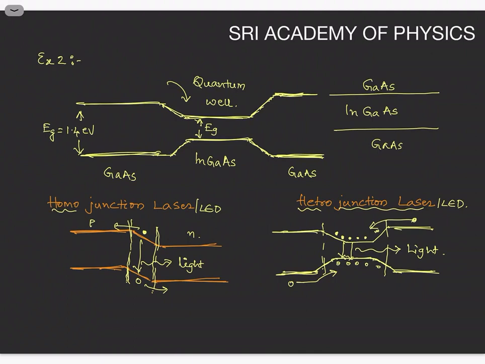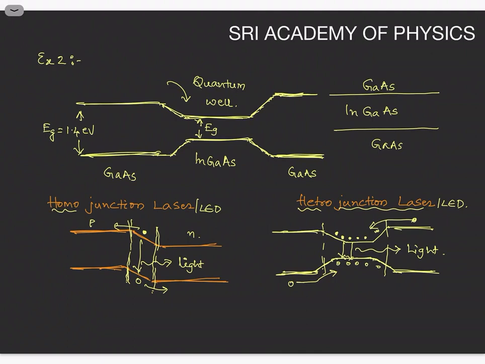Now let us consider the lower layer is gallium arsenide, the middle layer is indium gallium arsenide, and the third layer is gallium arsenide. Now the band energy diagram appears like this. So in the first layer, the energy gap is 1.4 electron volts. In indium gallium arsenide, the band gap decreases, and then the band gap increases.